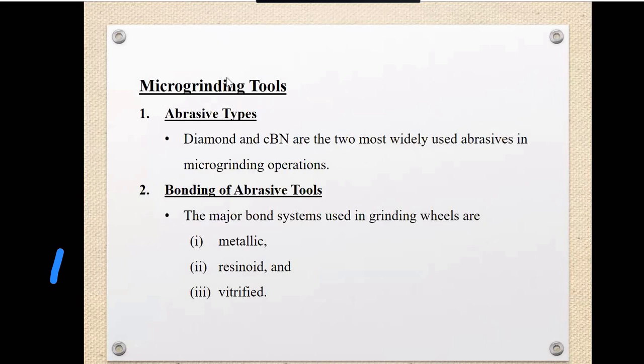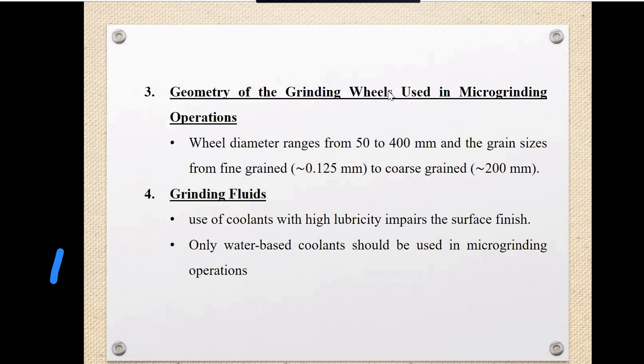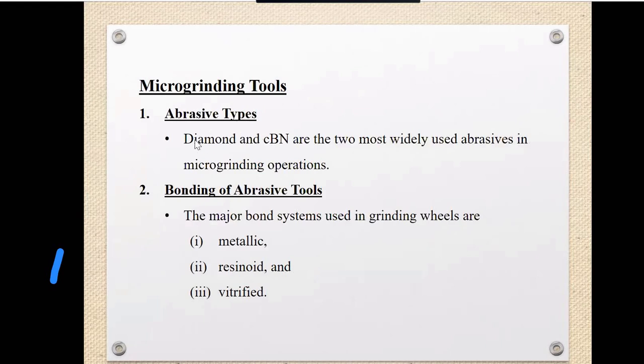Okay. So micro grinding tools consist of abrasive, and to bond the abrasive we need some bonding adhesives. Then we need grinding wheels for the purpose of micro grinding operation, and we need a grinding fluid. First, diamond and cubic boron nitride are the most commonly and widely used abrasives in the micro grinding operation.